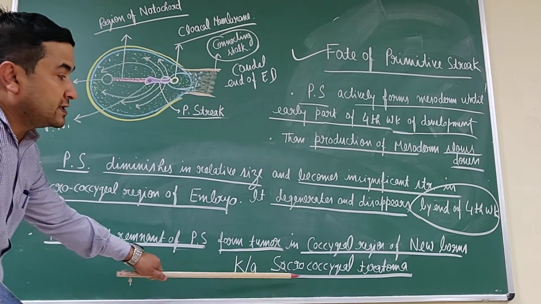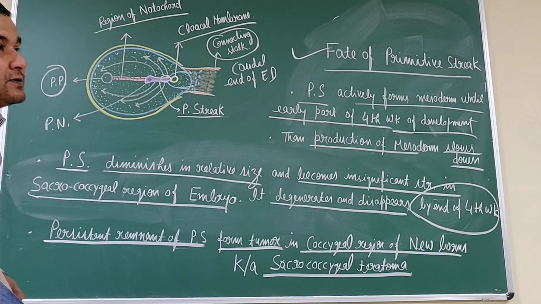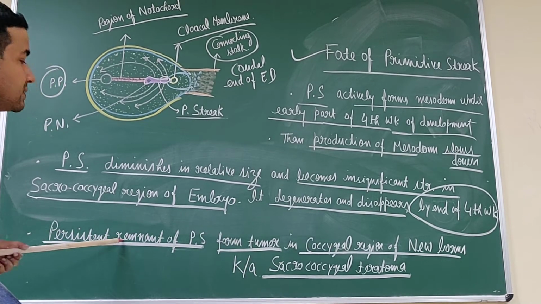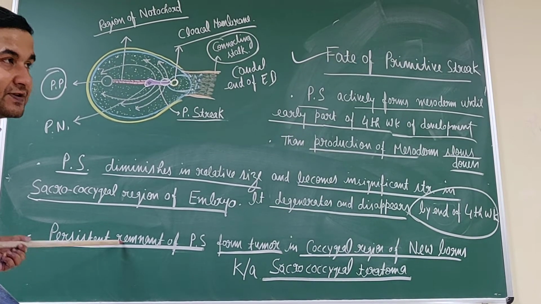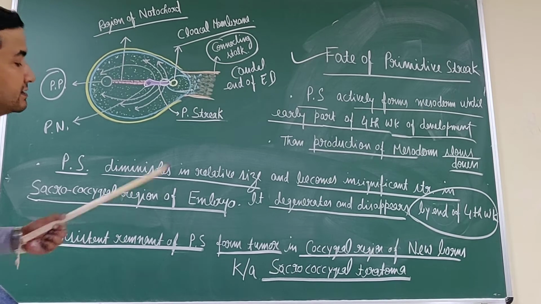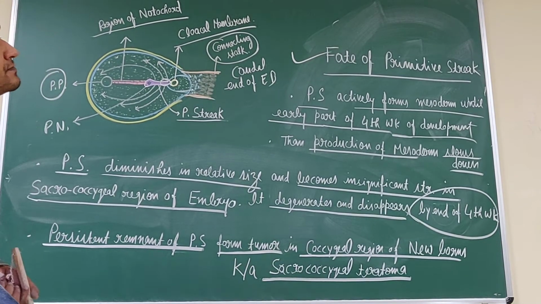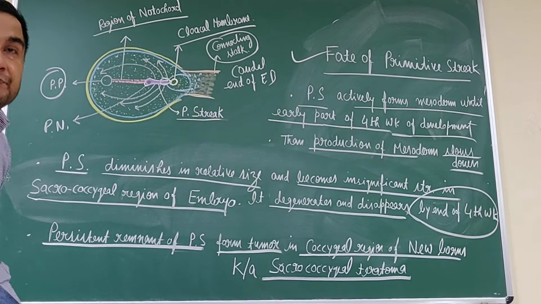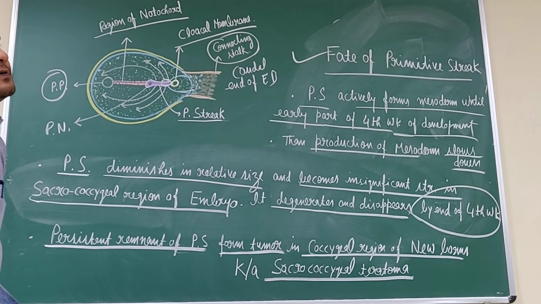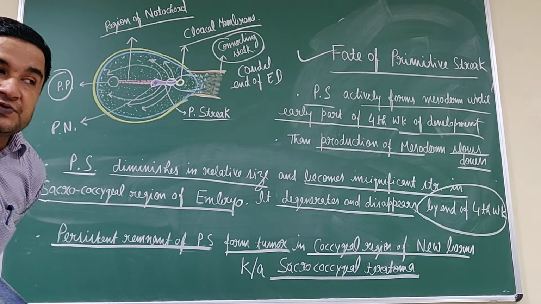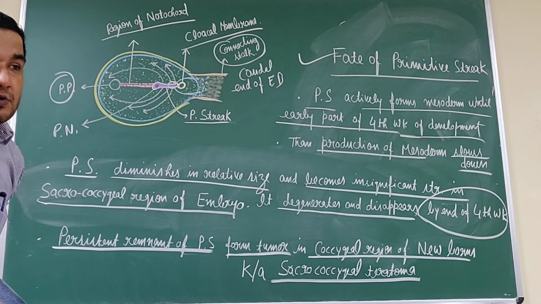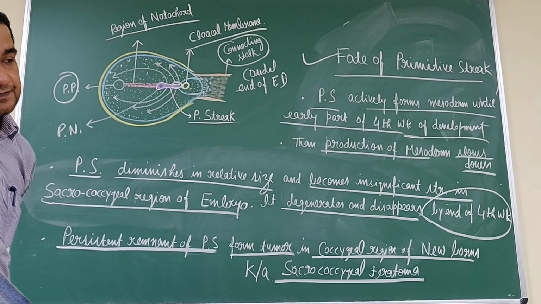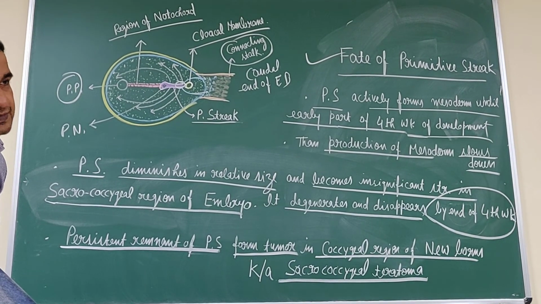The sacrococcygeal teratoma is formed due to the remains of the primitive streak in the coccygeal region. So this is about the primitive streak, how the primitive streak is formed, and what is the role of this primitive streak. Thank you very much.